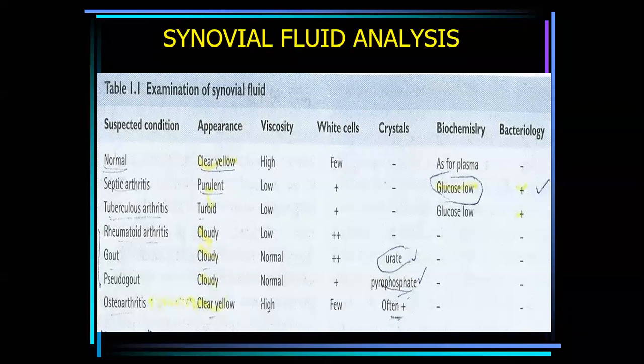Pyrophosphate and urate crystals are present in gout. You can demand synovial fluid routine examination from the lab and see the color: normally clear yellow, septic arthritis purulent, tuberculous turbid, and then cloudy.